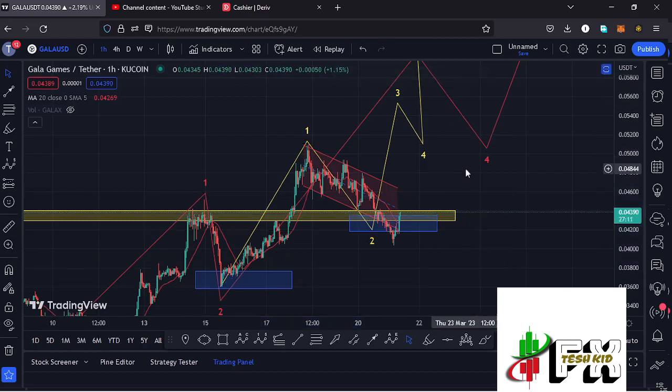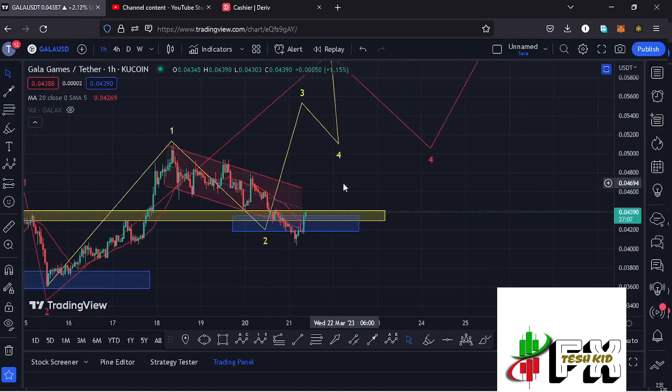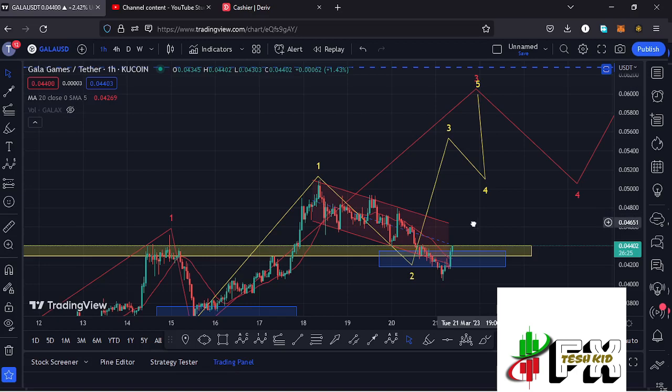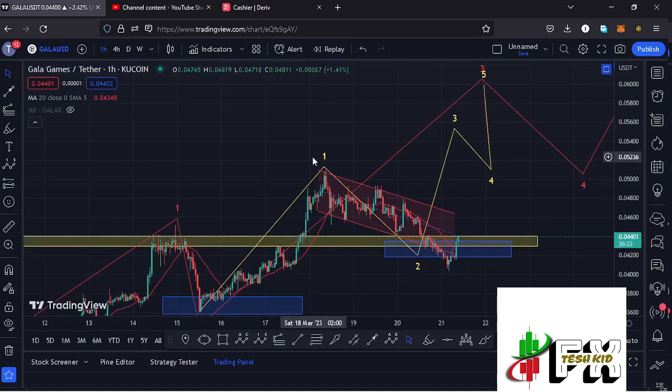and there are high chances that we have now bottomed out in the formation of that wave 2, and that's the reason as to why we are seeing a bit of a reaction to the upper side in what could be the start of this wave 3 to the upper side. So there are high chances that we have now bottomed out in the formation of this wave 2, and whatever we are seeing at the moment is the start of that wave 3 to the upper side. And in the formation of that wave 2 also, we have seen a breakout out of a chart pattern that we had been trading within, which was this descending channel that also helped us fully maximize our target areas.